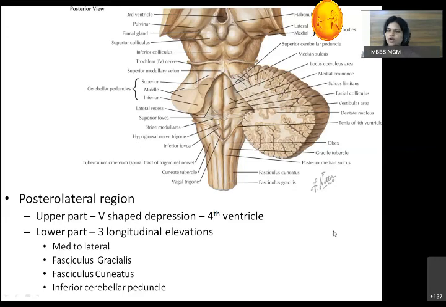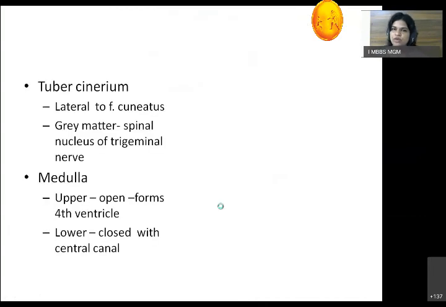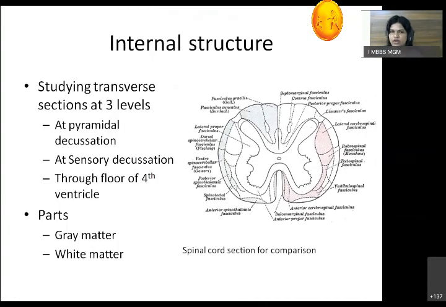So posteriorly or dorsally, what we are able to see is this part. The open part we will see in the next lecture. Then, the structure is similar to the spinal cord, and we are able to learn this medulla through three sections. Today we are going to see only one section, that is at the level of pyramidal decussation.